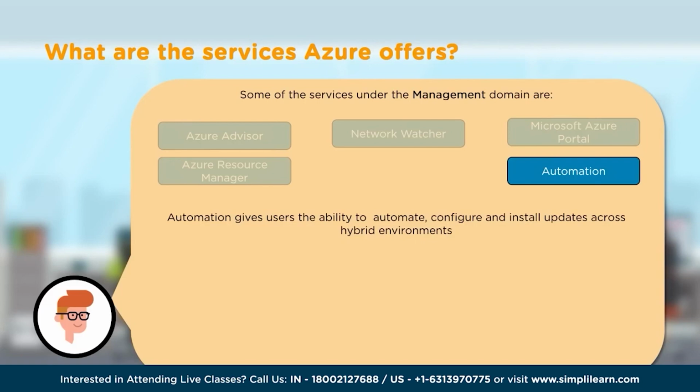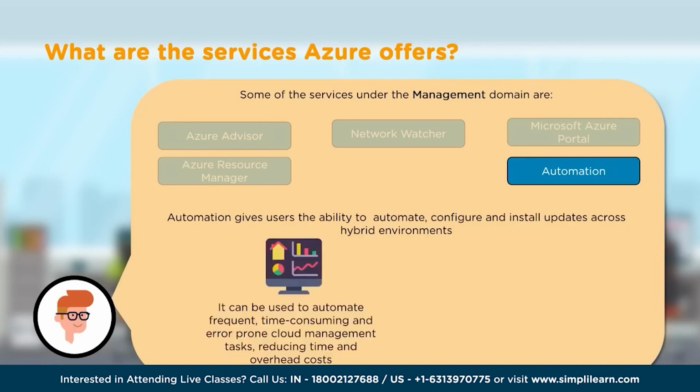And this Azure automation provides complete control during the deployment, operation, and also during the decommissioning of the workloads and resources. With automation, we can actually automate time-consuming or mundane or any task that's error-prone because of human errors. Those things can be automated. So irrespective of how many times you run it, it's going to run the same way. And that really helps in reducing the overall time and also the overhead cost, because a lot of the things are automated, which means it's human error-free, which means the application is not going to break and keep running for a longer time.